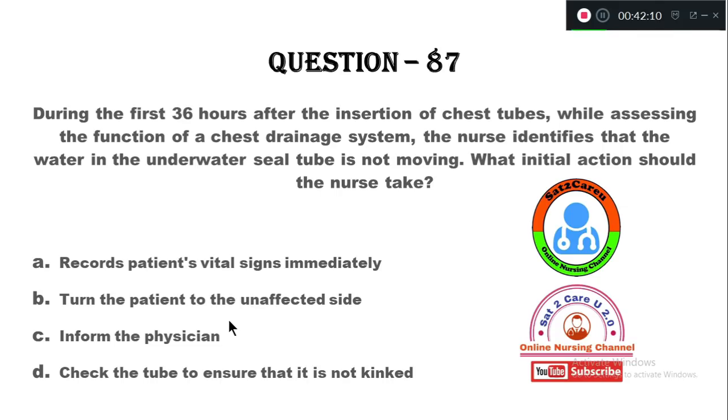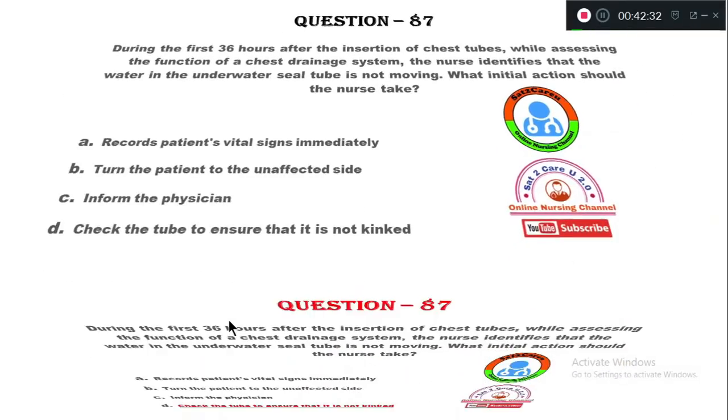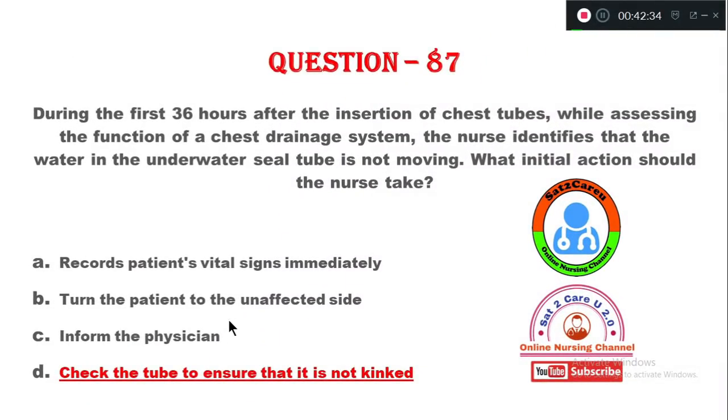Option A, record patient vital signs immediately. Option B, turn the patient to the unaffected side. Option C, inform the physician. Option D, check the tube to ensure that it is not kinked. So in this condition, the first activity the nurse should do is to check the tube for any kinking.